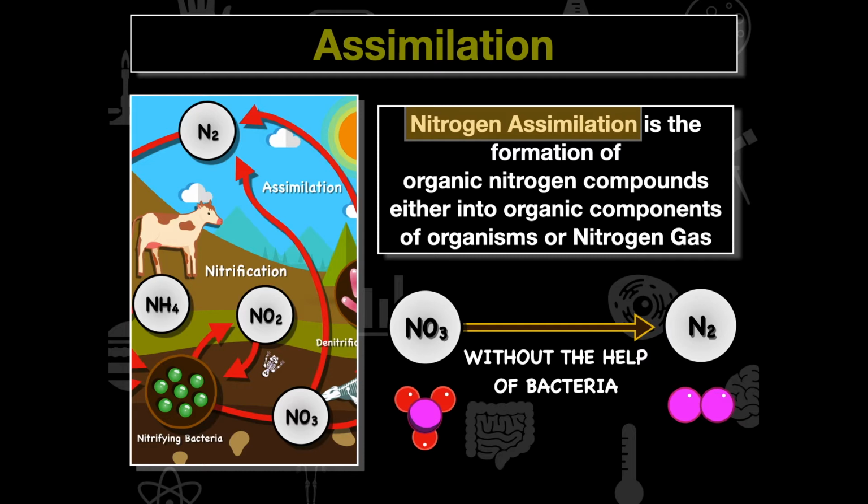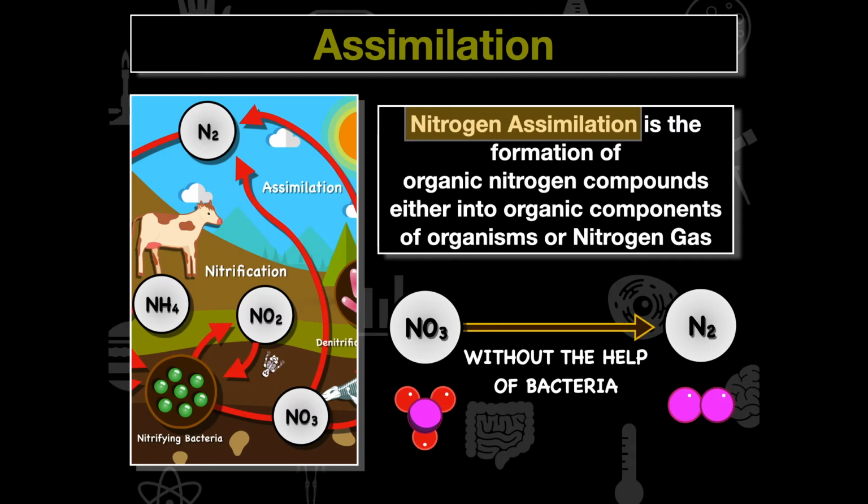However, sometimes when scientists refer to nitrogen assimilation, they're talking about a broader term that's referring to inorganic nitrogen being converted into nitrogen organic compounds in amino acids and DNA. For the sake of this course, what we're going to look at here is the degradation of NO3 and assimilation into N2 gas. But again, keep in mind, scientists will use this as a broader term to talk about how nitrogen is incorporated